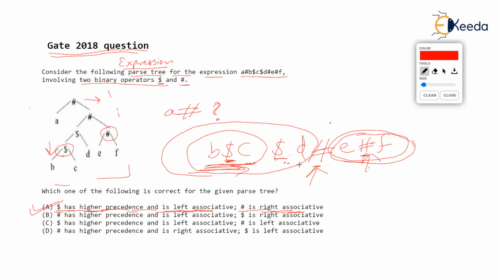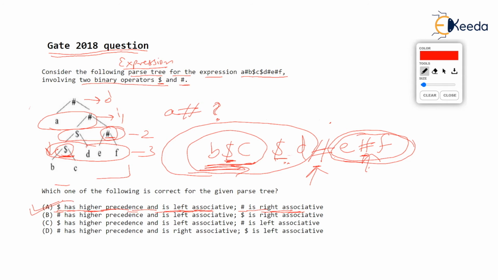See this? This is 0 level. This is 1 level. All these nodes are at 2 level and these nodes are at 3 level. So dollar is at level 3 than hash. Then whichever operator is at the deepest level has higher priority. Simple. So dollar has higher priority, that's for sure.